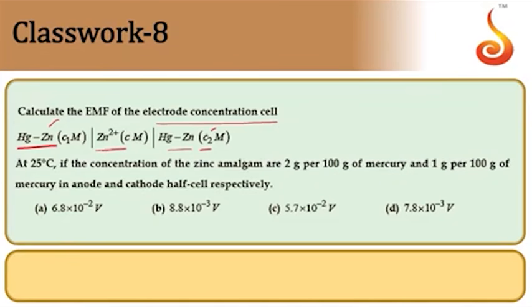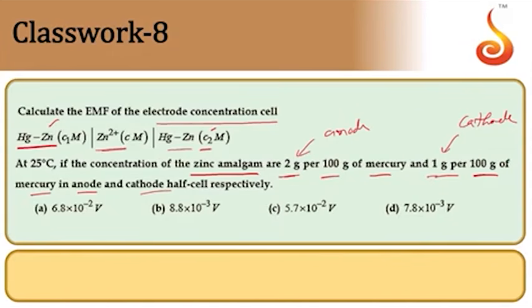If the concentrations of zinc amalgam are 2 grams per 100 grams of mercury and 1 gram per 100 grams of mercury in the anode and cathode respectively. So the first one stands for the anode, so this part is taken as the anode and this part is taken as the cathode. Anode and cathode respectively: 2 grams per 100 grams of mercury, 1 gram per 100 grams of mercury.